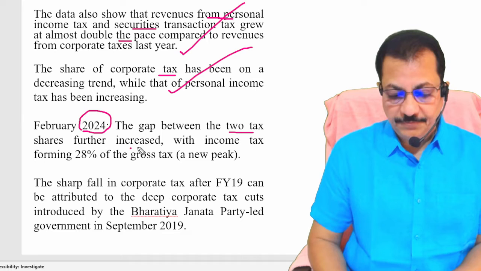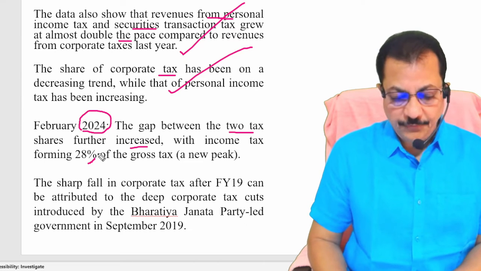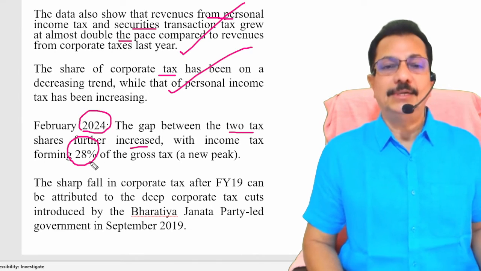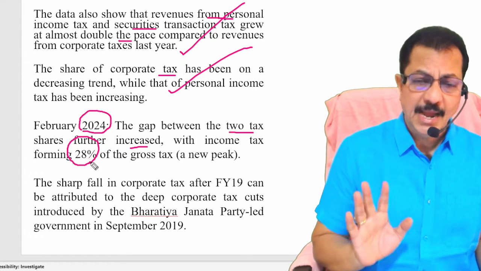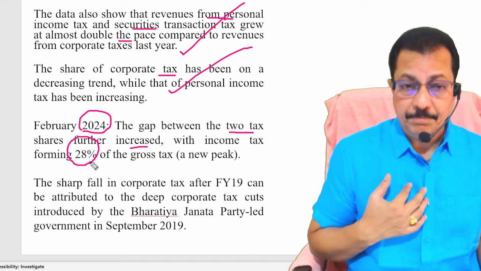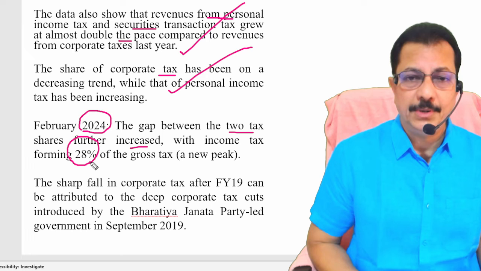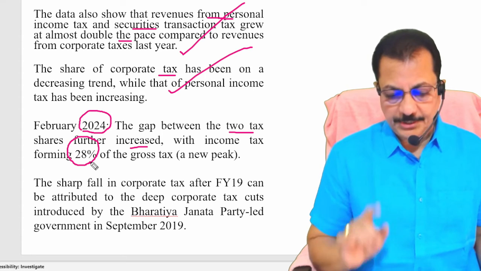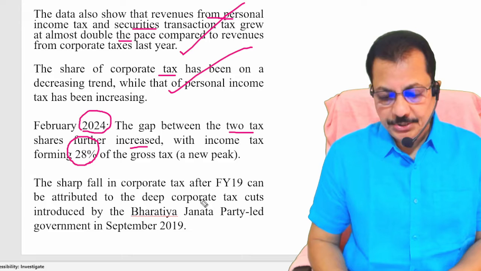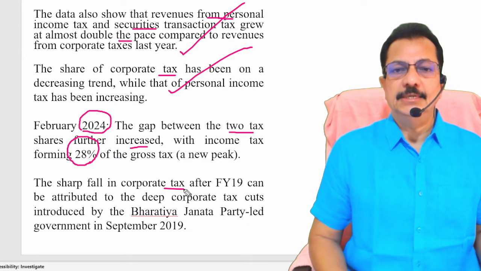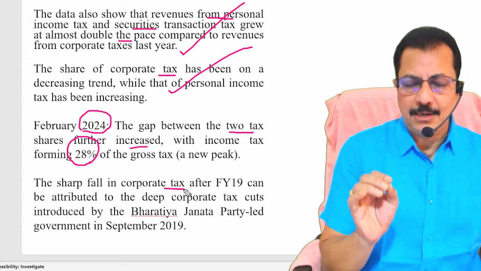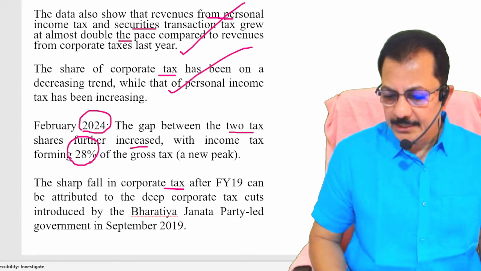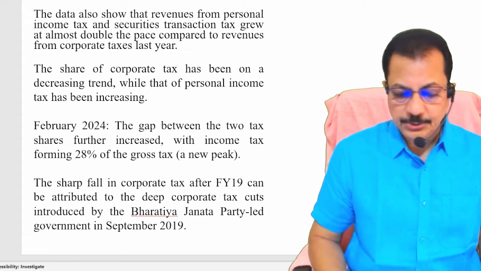the gap between the two tax shares has increased further, with income tax forming 28% of the gross tax, meaning the share of the income tax is increasing. And within the income tax, the share of the personal income tax is more when compared to the corporate tax. Clear? Look at this. There is a sharp fall of the corporate tax since the financial year 2019 because the government has cut down the corporate tax for the reasons I have already explained to you.